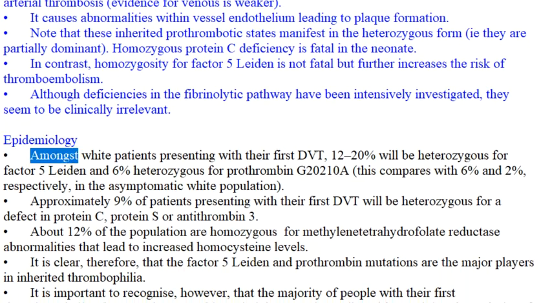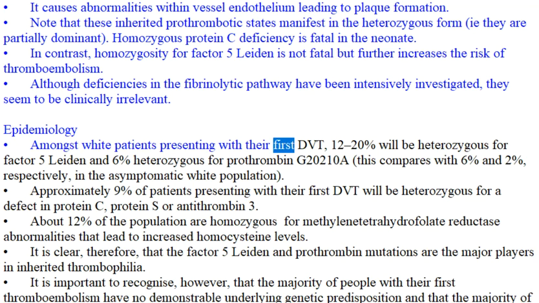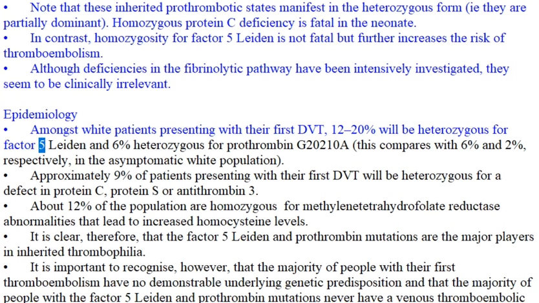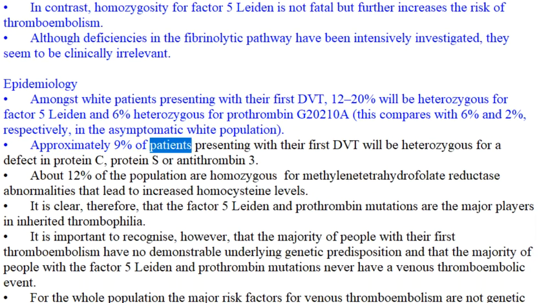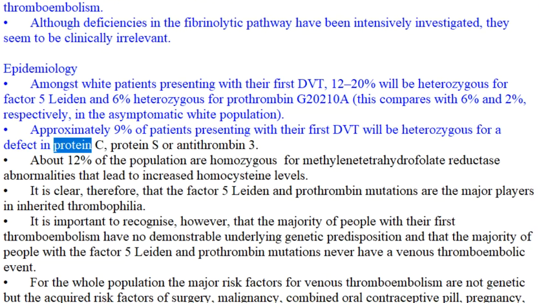Epidemiology. Amongst white patients presenting with their first DVT, 12–20% will be heterozygous for factor V Leiden and 6% heterozygous for prothrombin G20210A. This compares with 6% and 2%, respectively, in the asymptomatic white population. Approximately 9% of patients presenting with their first DVT will be heterozygous for a defect in protein C, protein S, or antithrombin 3.